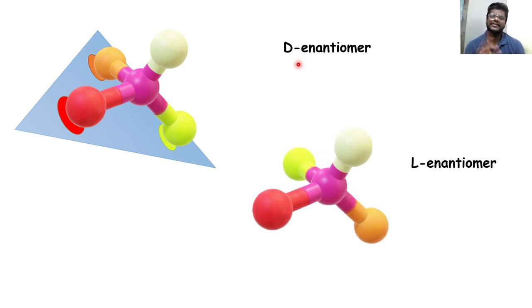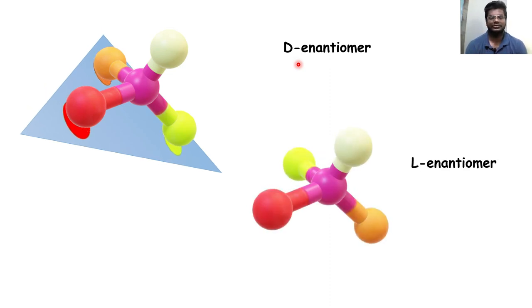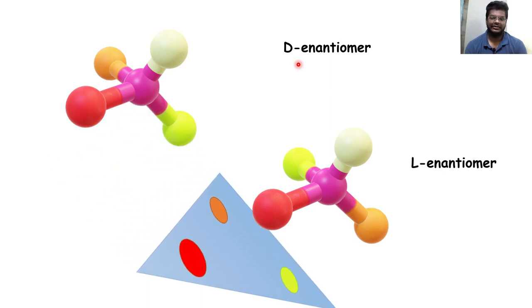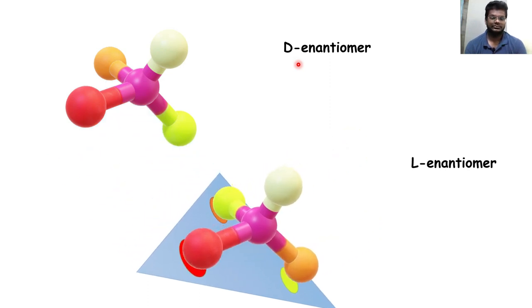Let's use the same receptor for this L form also and try to fit it. Is it matching? No. Orange and green are not syncing here, only red is syncing. For the same reason, D monosaccharides are abundant in our body and not their L form, because the body has majorly receptors for the D form. For example, D glucose.